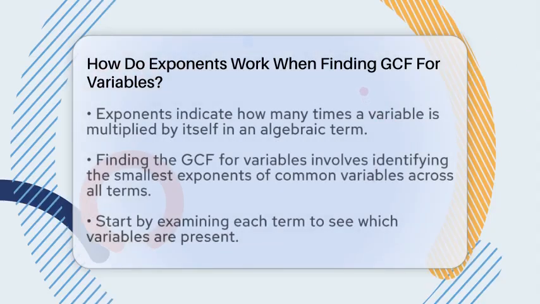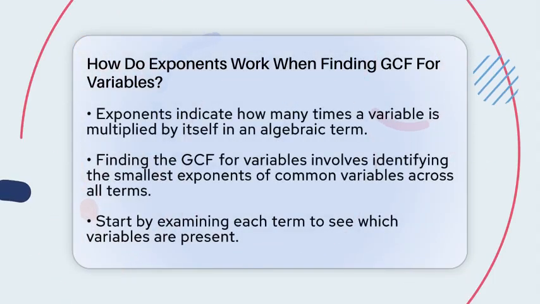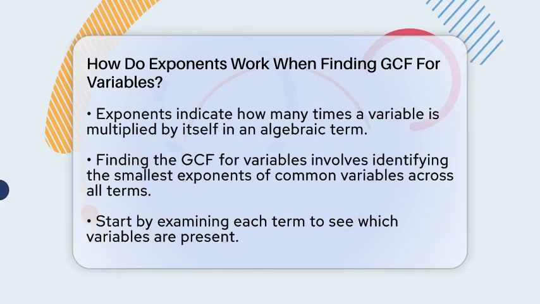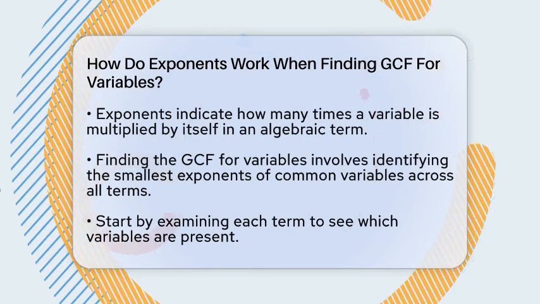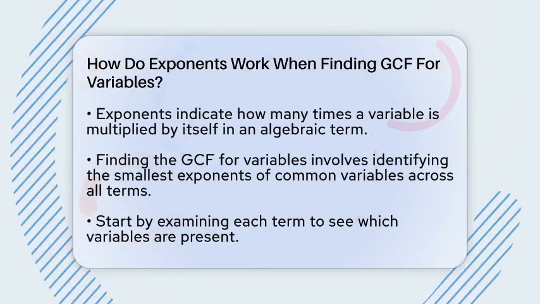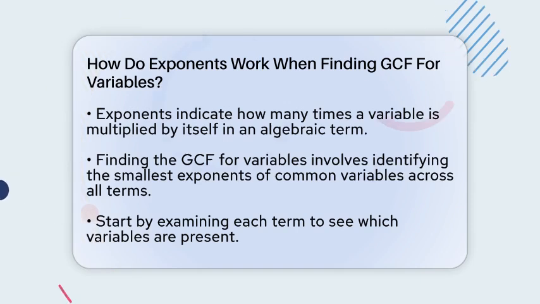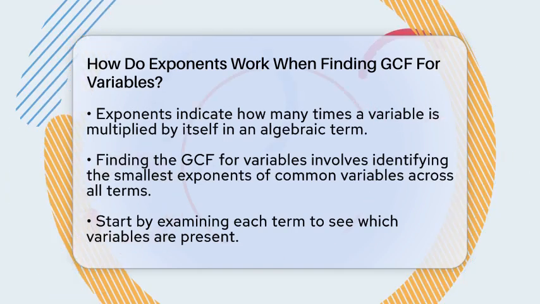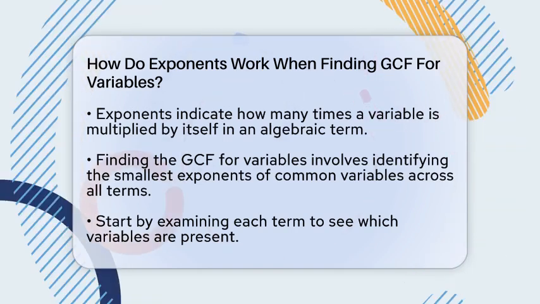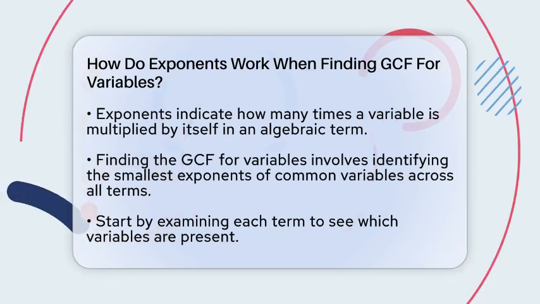How do exponents work when finding GCF for variables? Imagine you're trying to find the biggest common piece that fits into all parts of a puzzle. When working with algebraic expressions, especially with variables, exponents are like the sizes of those puzzle pieces. They tell us how many times a variable is multiplied by itself.